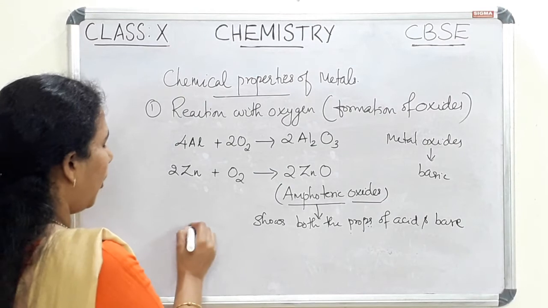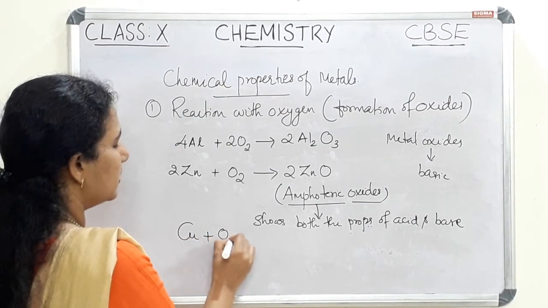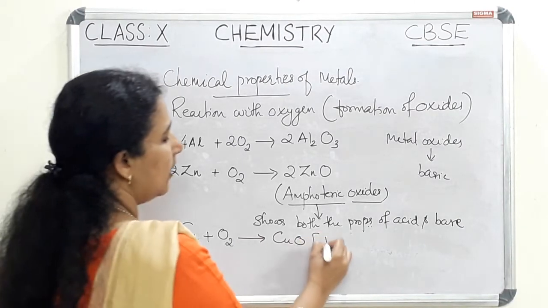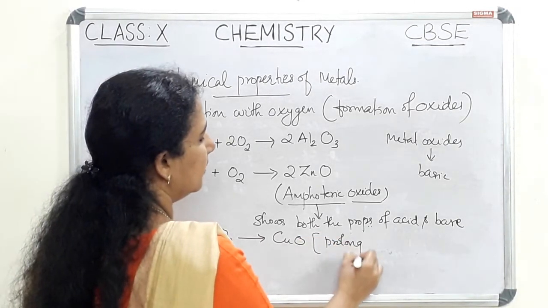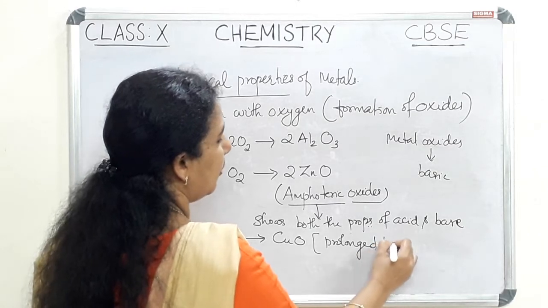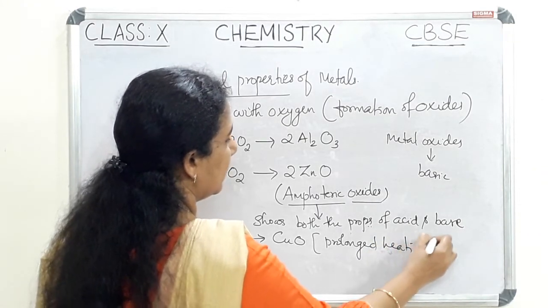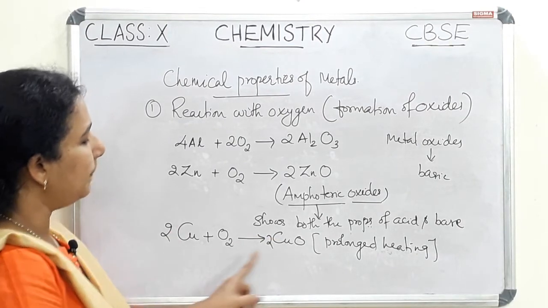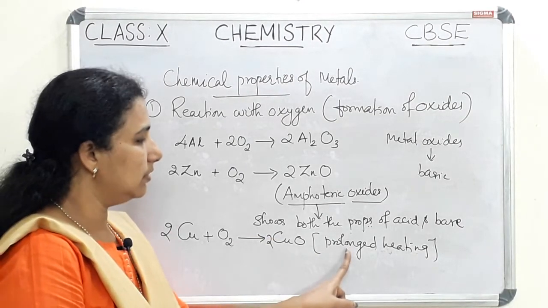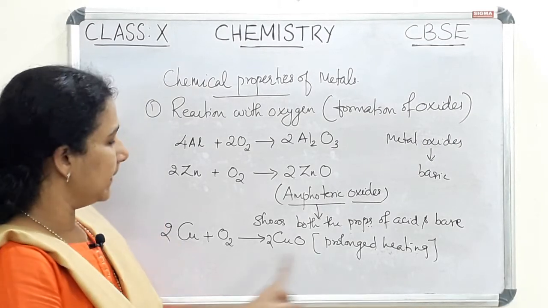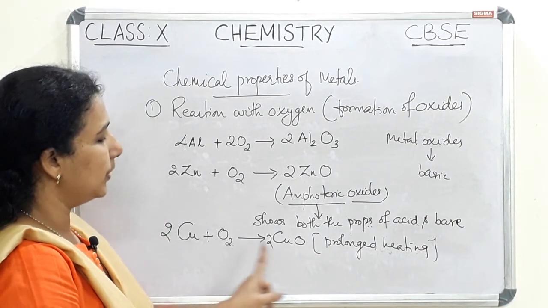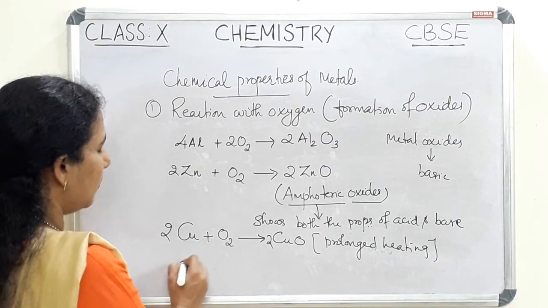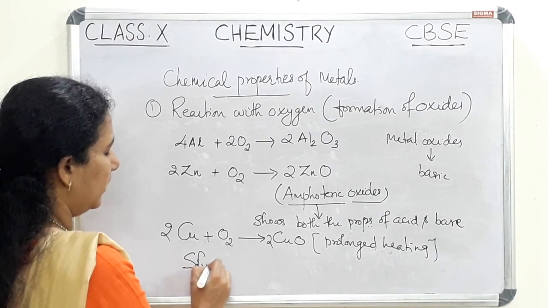In the case of copper, copper reacts with oxygen to produce copper oxide. In this case, prolonged heating is needed for the reaction. So copper forms copper oxide on prolonged heating. Again, oxide is formed. But in the case of silver and gold,